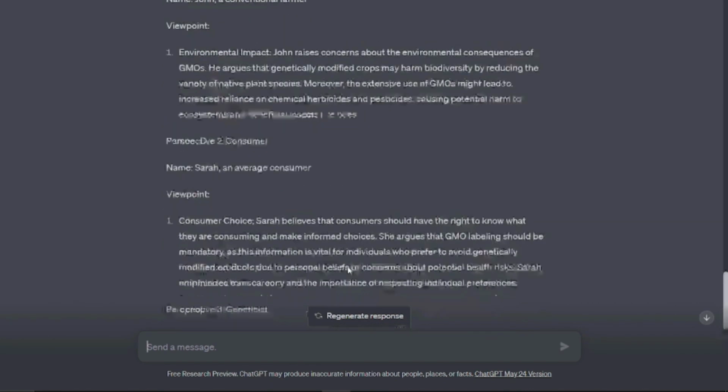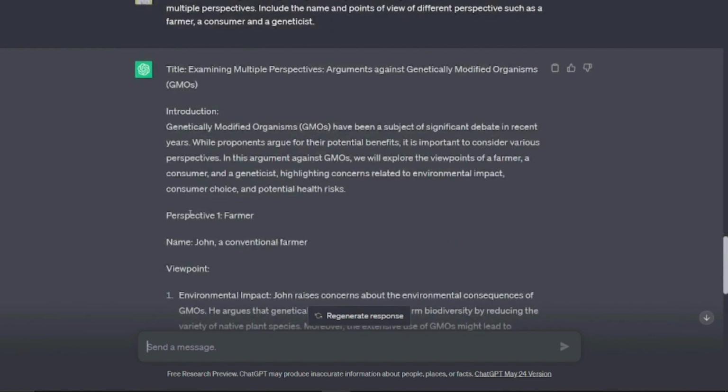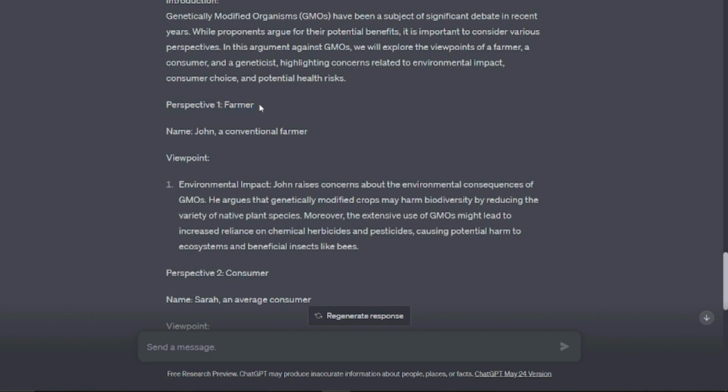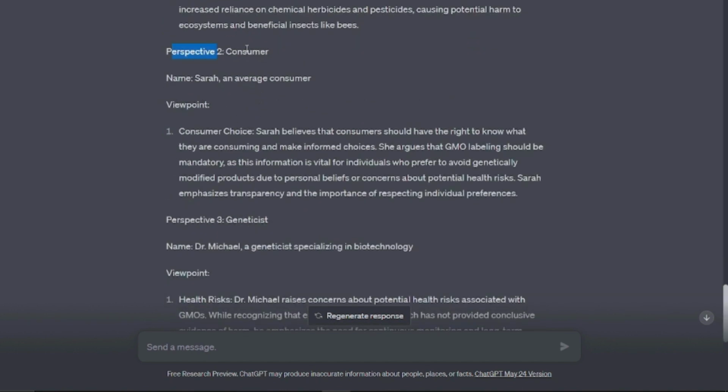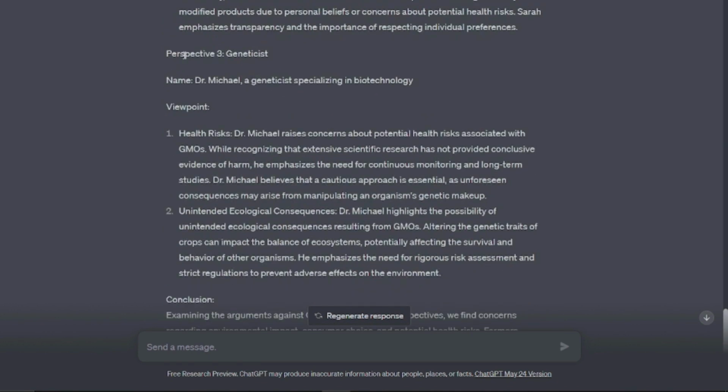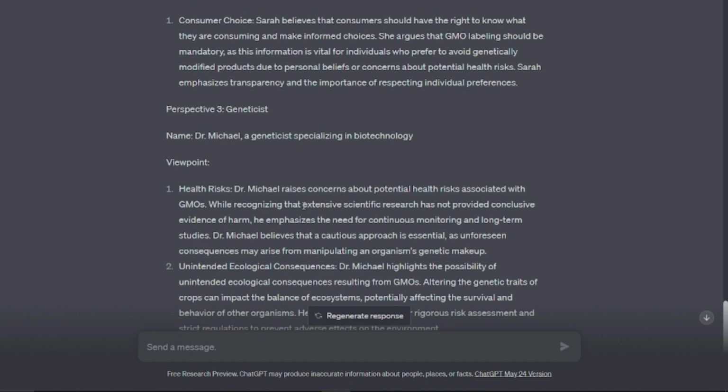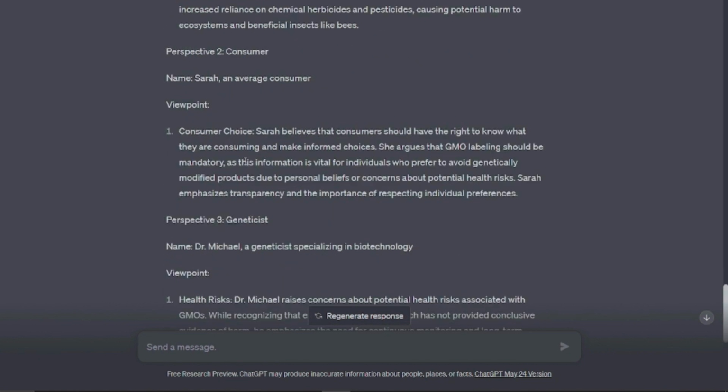Yeah, as you can see, it gave us 3 different perspectives. Perspective 1 was of the farmer, the second one was of the consumer, and the third was of the geneticist. From here it is a lot clearer to us. So you can use 3 different perspectives or as many perspectives as you want in a single prompt, and it will work that out for you with no problem at all.